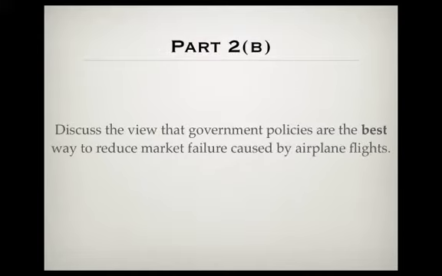Finally, discuss the view that government policies are the best way to reduce market failure caused by airplane flights. The market failure caused by airplane flights can be reduced with the implementation of government policy. A government can set taxes on airplane flights in order to decrease the demand for them. By doing this, the demand curve for airplane flights will shift to the left and less flights will be demanded at each price because the cost of production for producers has increased. The government will receive greater revenue from the tax and can use this to reduce externalities for society.